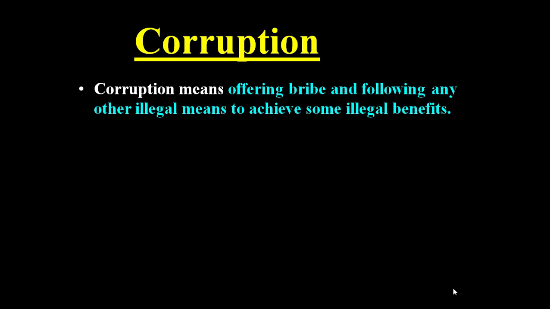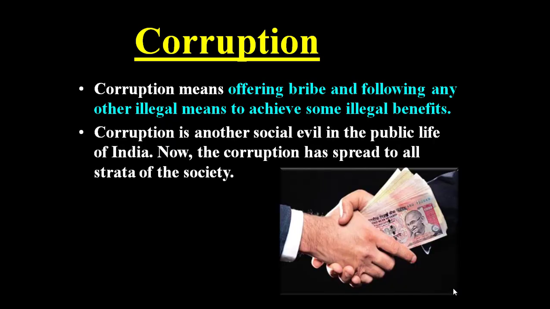The meaning of corruption: corruption means offering bribes and following any other illegal means to achieve some illegal benefits. Corruption is another social evil in the public life of India.